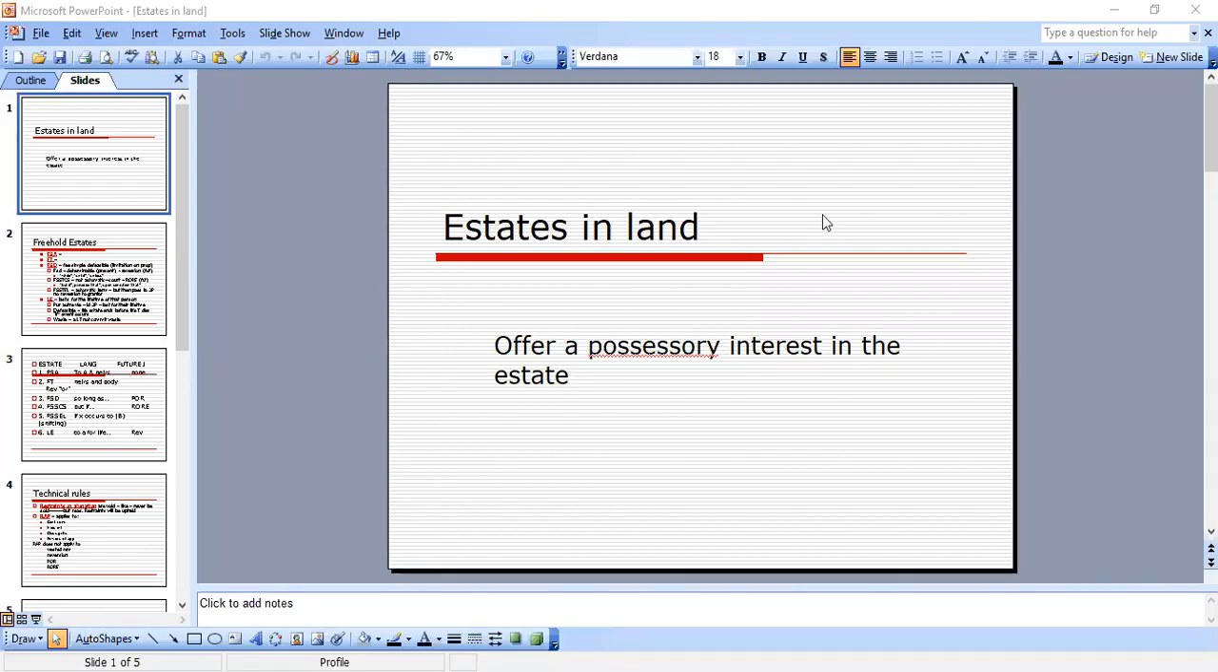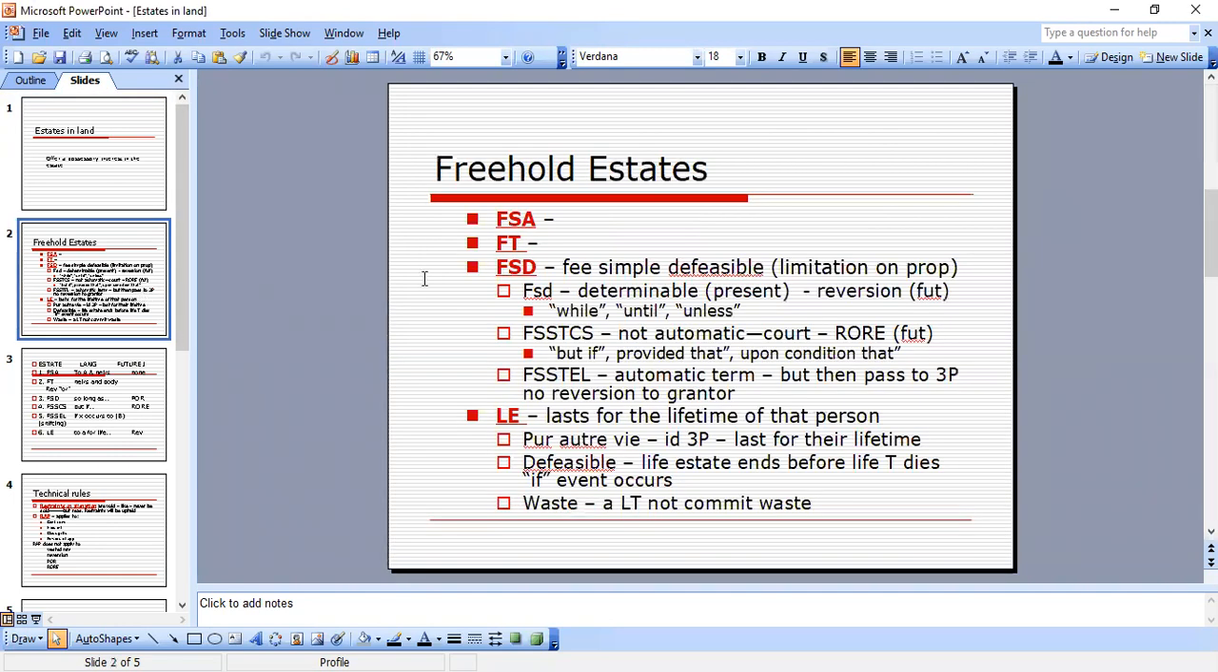Hello everyone, I'm here to do a video on estates and land for real property. This is good for the essay portion as well as the MBE portion. Estates and lands offer a possessory interest in the estate. There's quite a few of them.